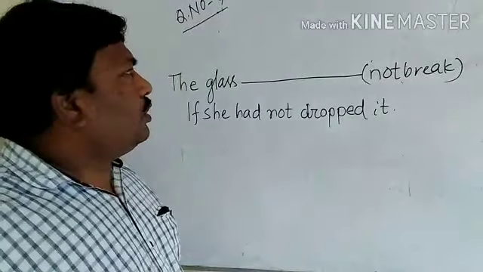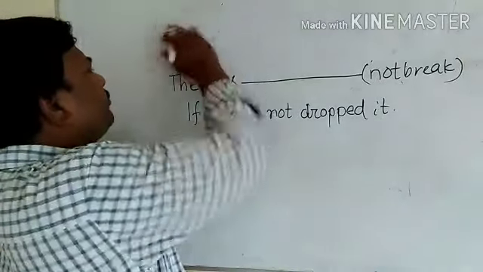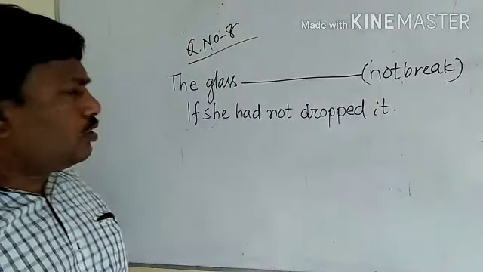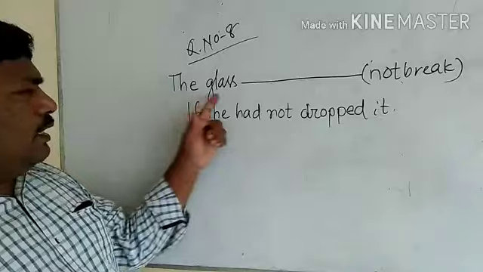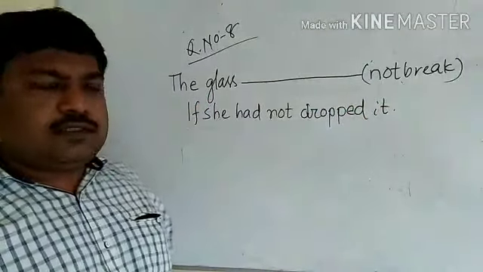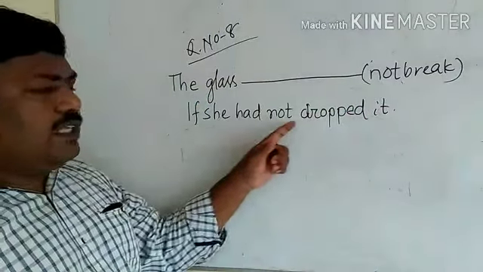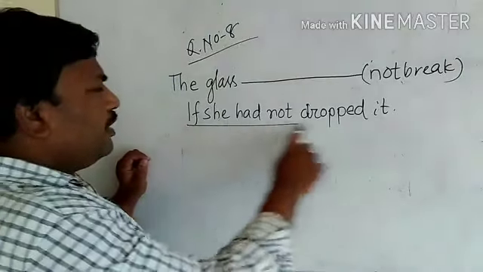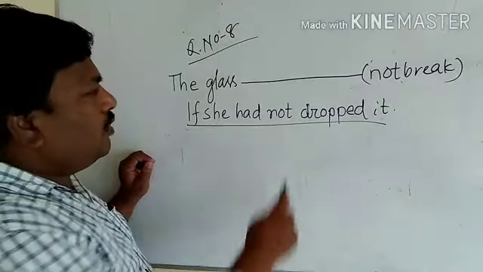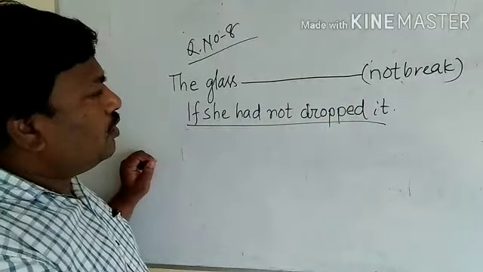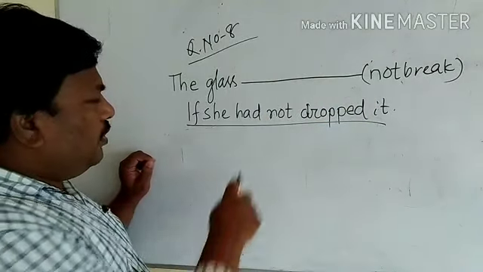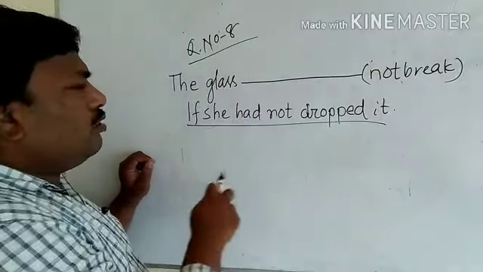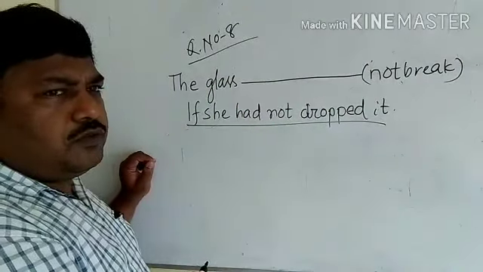Let's take another question. Question number 7. The glass dash not break if she had not dropped it. This is my if clause. The blank is in the main clause. In the if clause, had plus V3. So in the main clause, would have plus V3 we have to use.